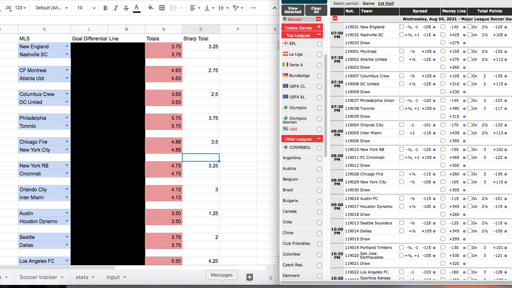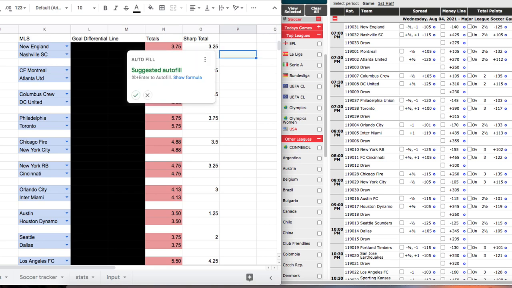Now, how you would calculate this total is, I guess I could do it right here. All right, so you would take the low number, which is 2.5, divided by the big number, which is 3.25, and that would give you 0.76.